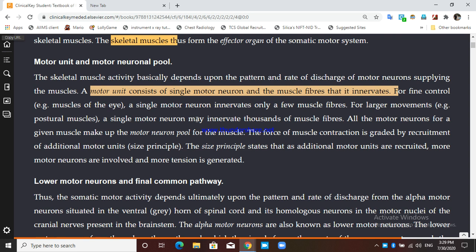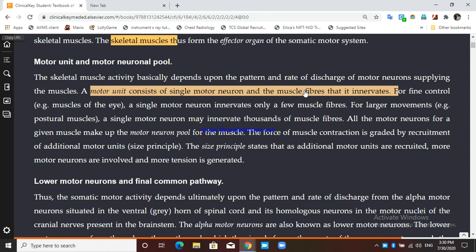So for fine control, a single motor neuron innervates only a few fiber. One motor neuron can innervate few fibers, and mark this. This is a motor unit. Motor unit, and the fiber it supplies, more than one fiber it can be. This is the motor unit.